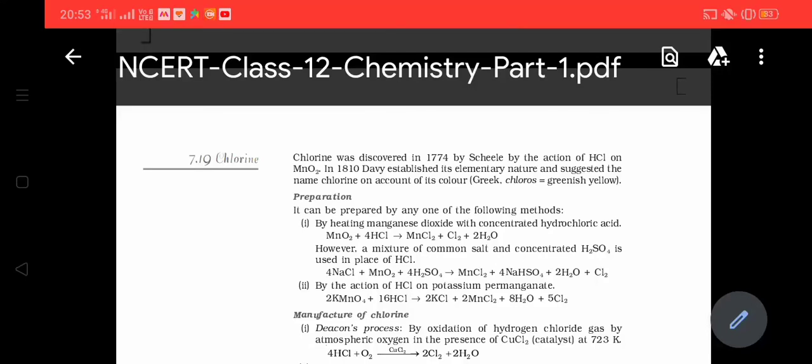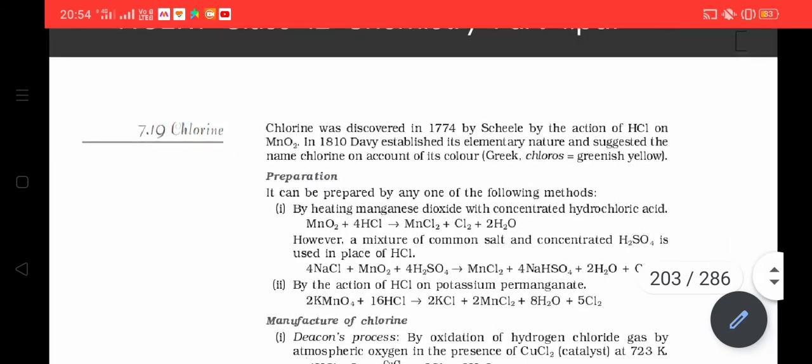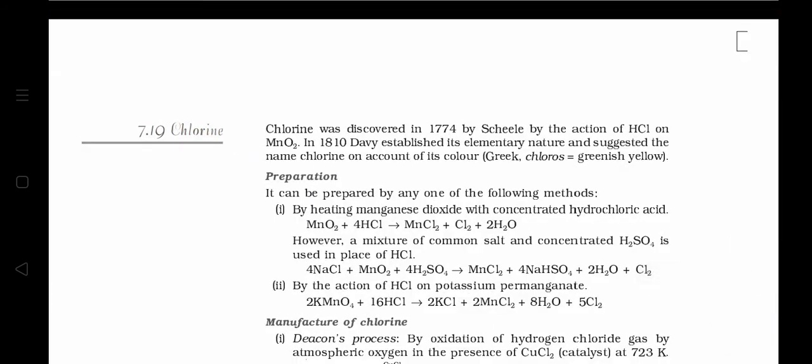Good morning बच्चों. Today we will discuss preparation and chemical properties of chlorine and hydrochloric acid. Let us start with chlorine.